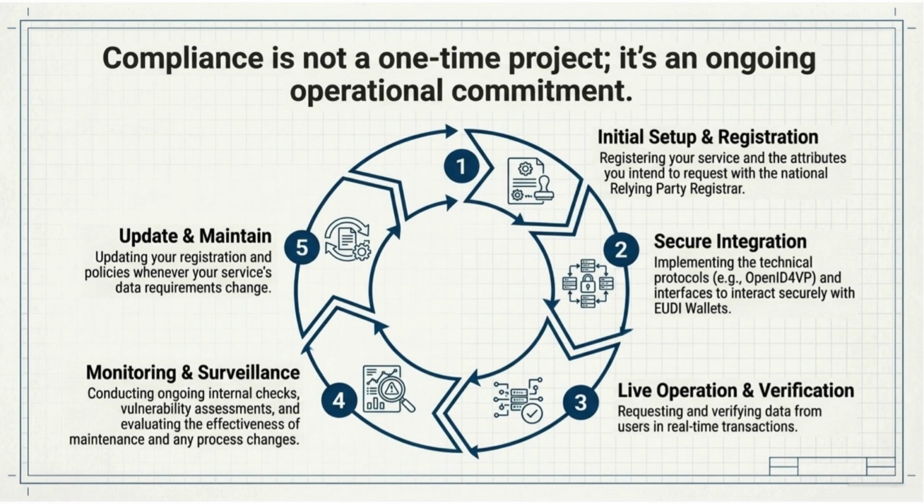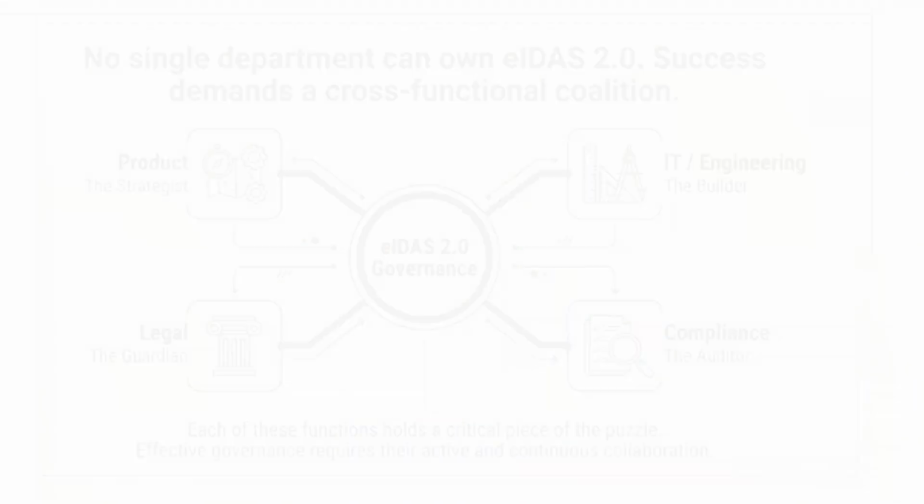Compliance under eIDAS 2.0 is not a one-time project. It is a continuous life cycle. It starts with initial setup and registration, moves into secure integration and live operations, and is sustained through monitoring, surveillance, and periodic updates as your business needs evolve. Ownership must therefore be permanent, not temporary.